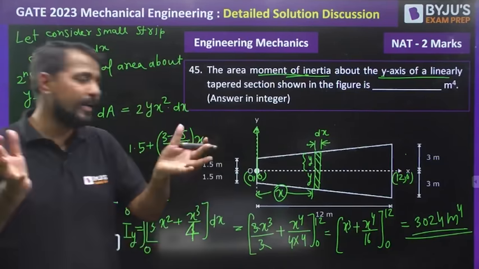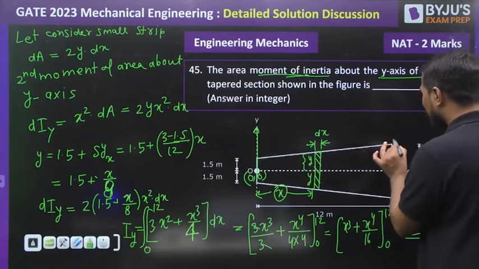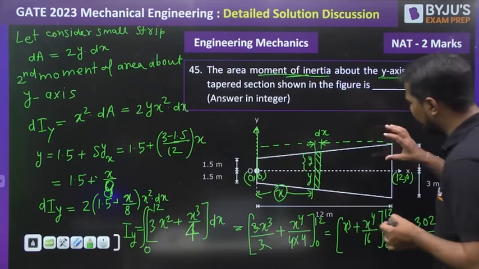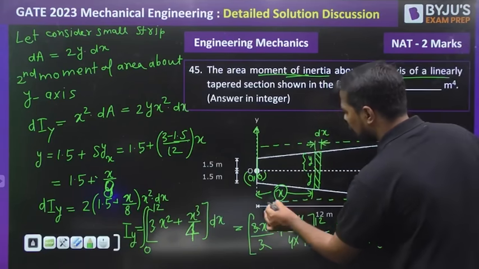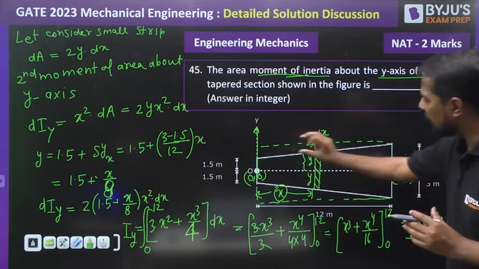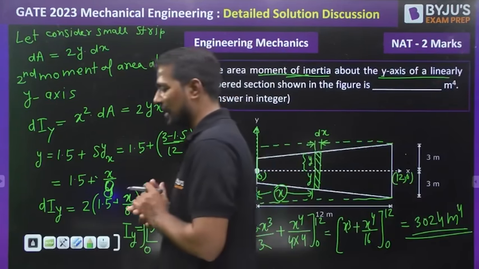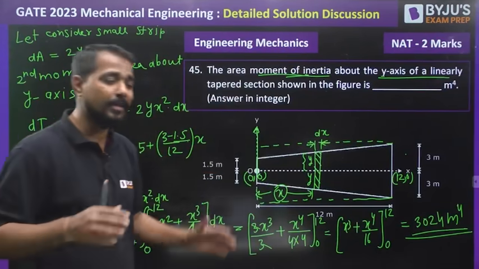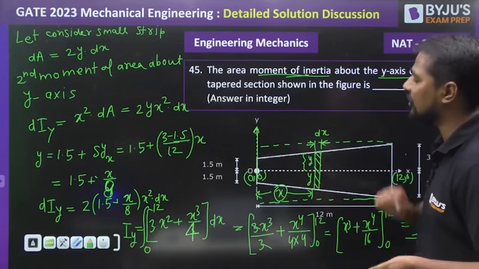There is also one way you can find the total area moment of inertia, like the composite theorem. First of all, this is also the alternative way. First of all, you will find the area moment of inertia for this rectangle. Like this, a rectangle, you will find the area moment of inertia. Then you subtract these two triangles, you will get the same answer. So these are the two alternative methods. Either you go with this basic method, that is the integration method, in which way we derive all the types of area moment of inertia, or you can use the composite theorem also.